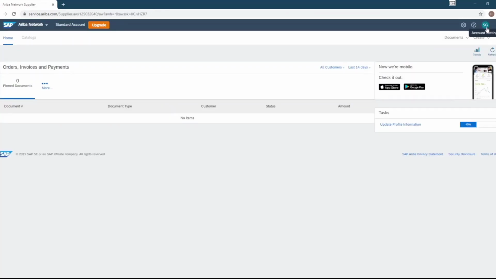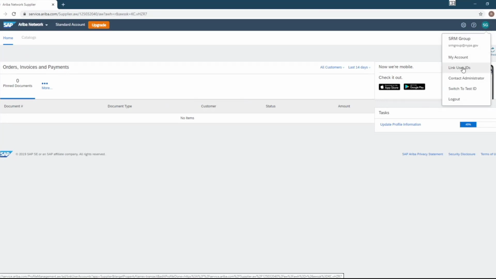And we're going to go back to your user account navigator. You want to scroll down. If you wanted to link user IDs, if you have multiple accounts, you can select that here. If you wanted to contact your system administrator, you can do that as well. Switch to test ID. If you were running something in the test realm of Ariba, you'll be able to switch to your test ID, and then you can log out right here. So that pretty much concludes how you navigate our Ariba supplier dashboard.